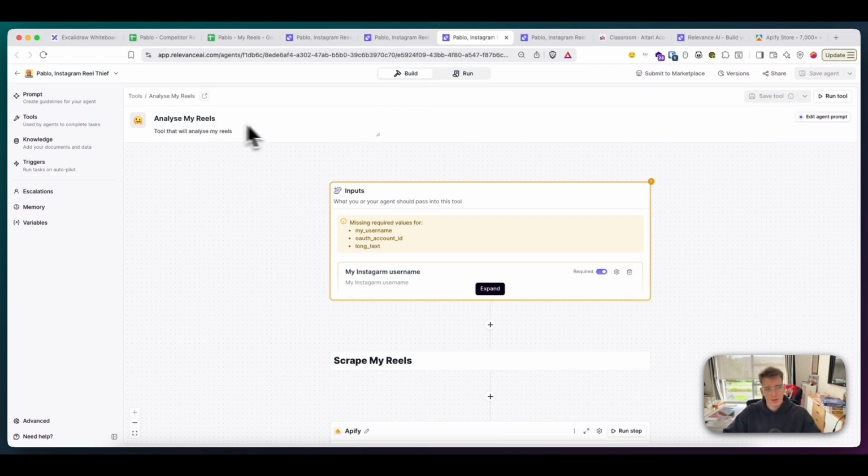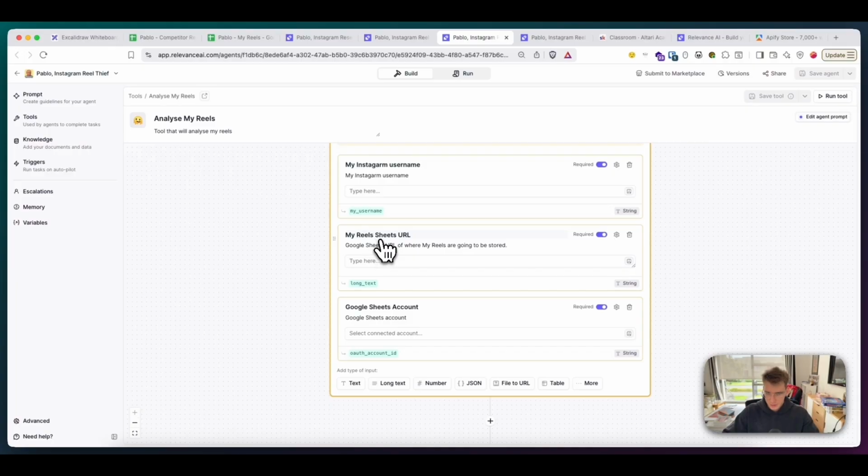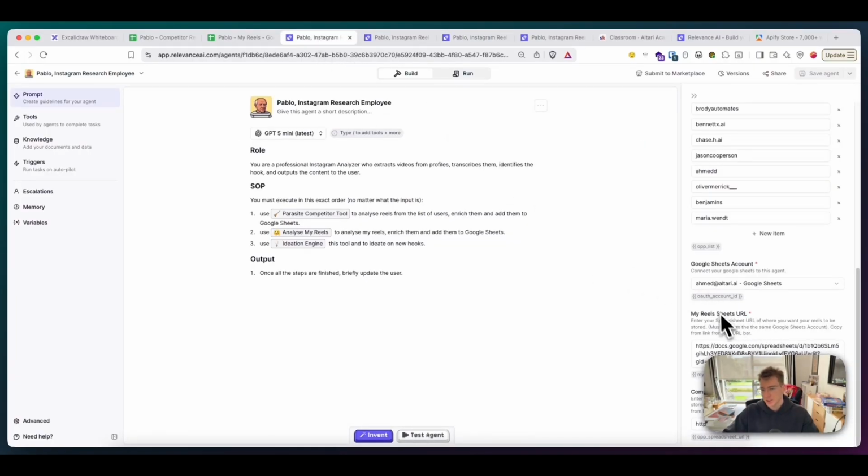Let me bring it up. Okay, here's analyze my reels. So it also passes your username, my reel sheet URL, Google Sheets account. So it's all defined within your variables, right? So the agent passes to the tool.